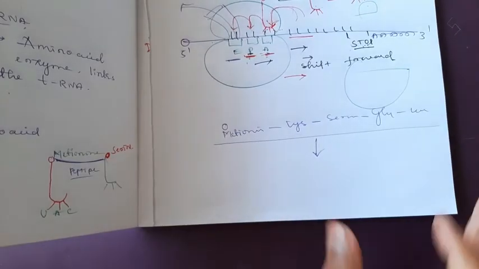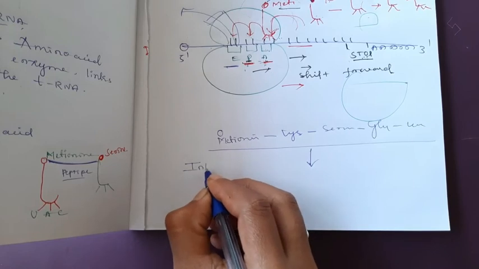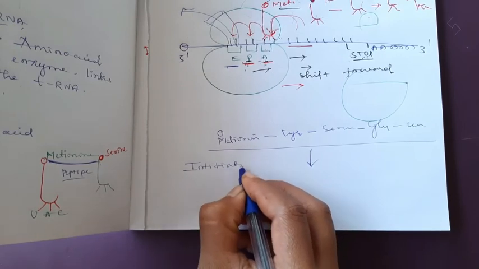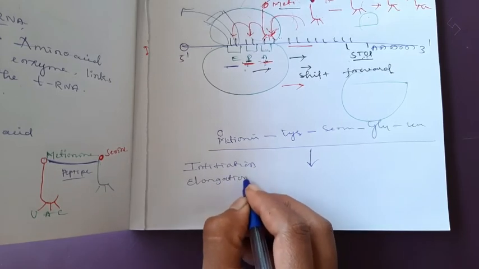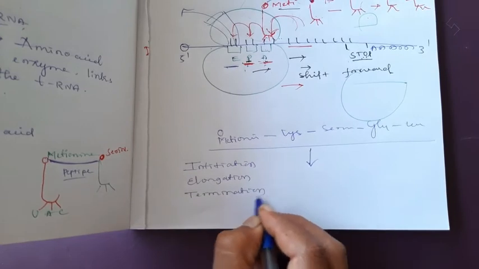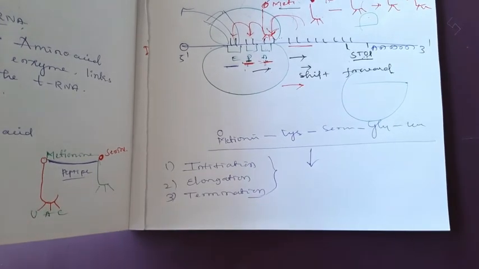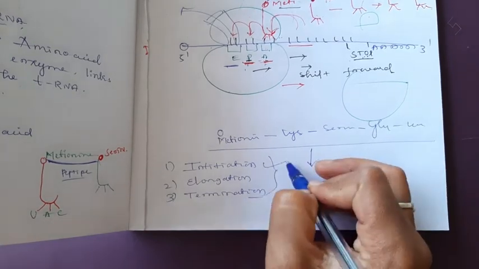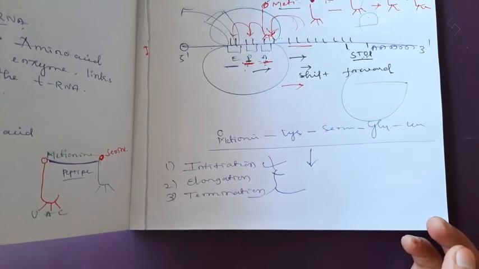Translation occurs in three steps: initiation, elongation and termination. Initiation, elongation and termination are the steps of translation. I will explain everything that occurs in initiation, elongation and termination in detail in the next class. I hope all of you are getting this.